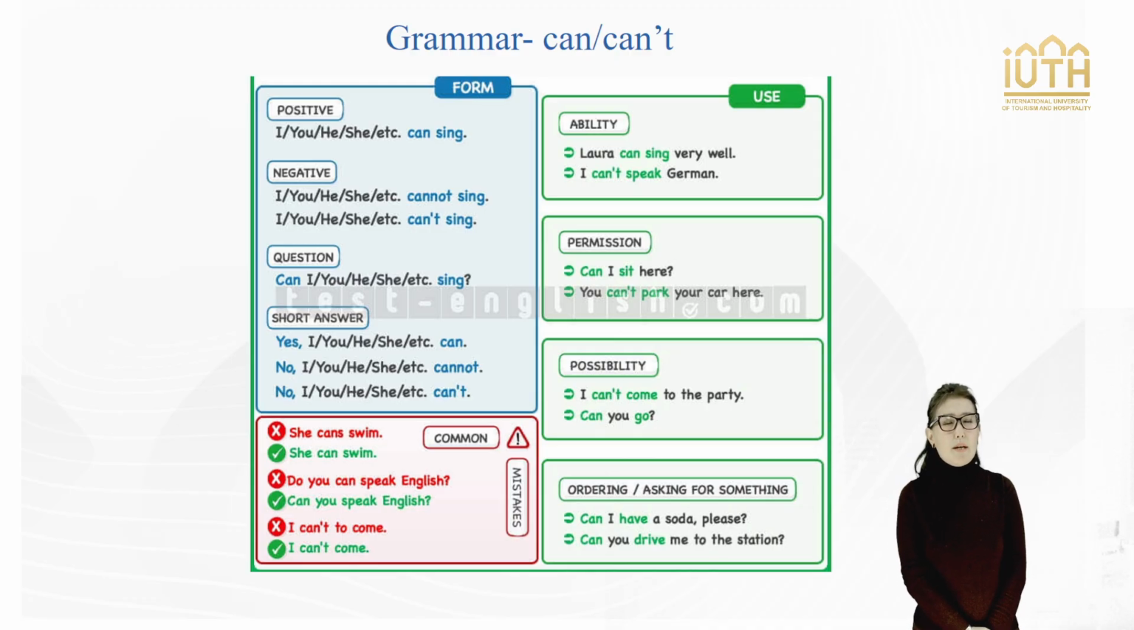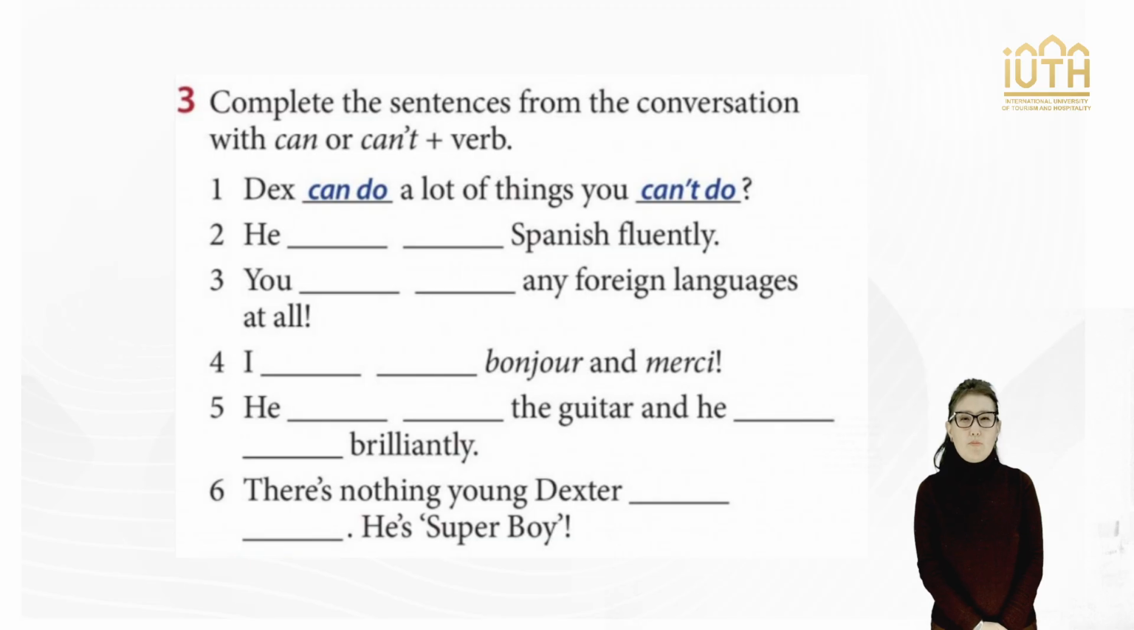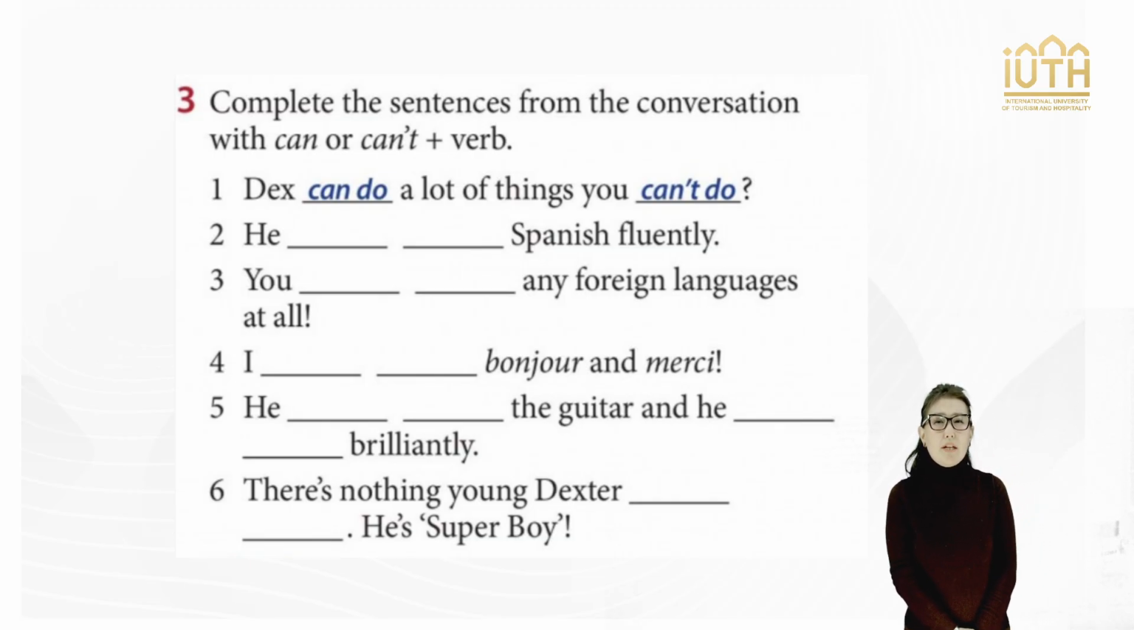Now let's do some exercises together to apply what we have learned. Let's complete the sentences from the conversation with can or can't plus verb. First, Dex can do a lot of things you can't do. He can speak Spanish fluently. He can't speak any foreign language at all. I can say bonjour and merci. He can play the guitar and he can sing brilliantly. There is nothing young Dexter can't do. He is Superboy.